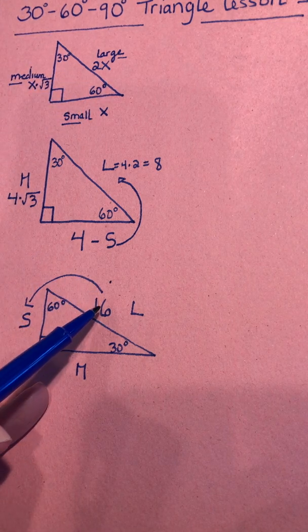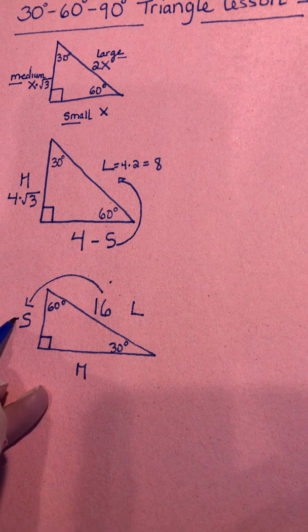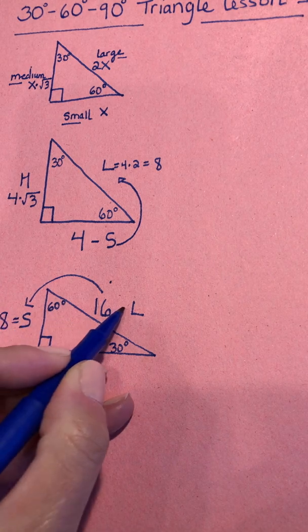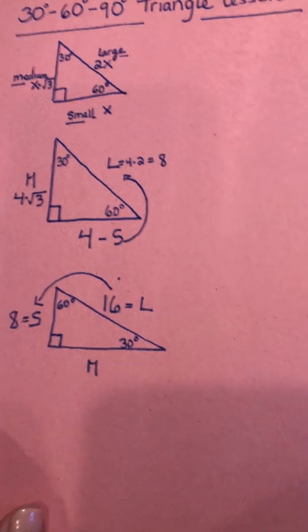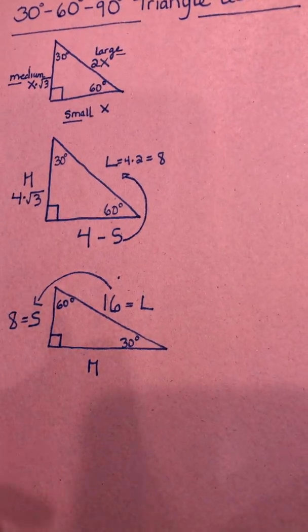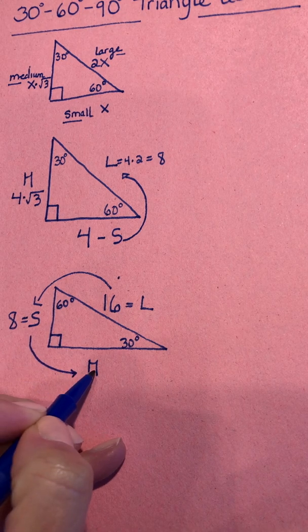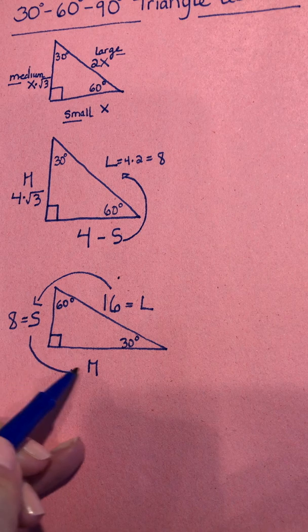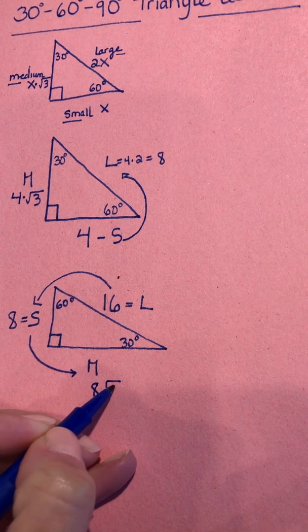So we want to take 16 and divide it by 2 to get 8. And so 8 is our small side. Now that we know our small side, I think the easiest thing to do here is go up to my medium side. And to go from small to medium, we're going to multiply by the square root of 3.